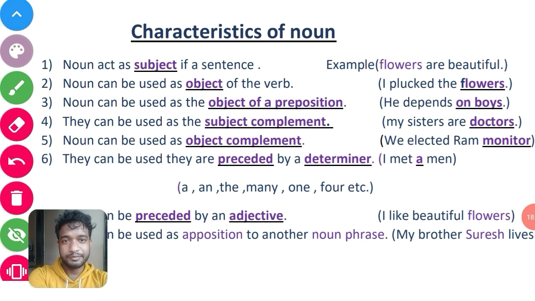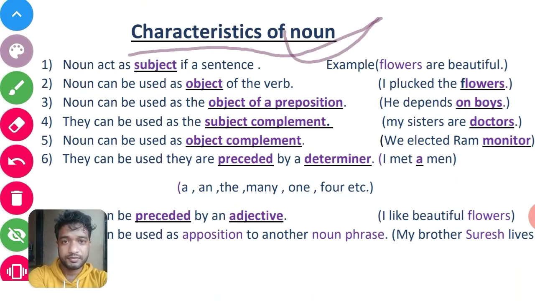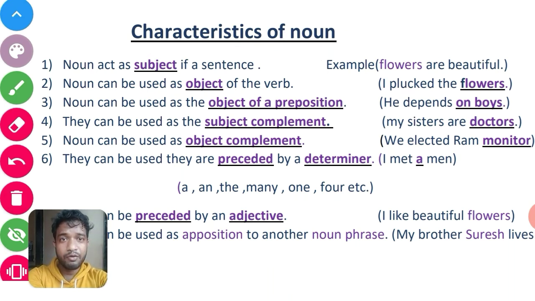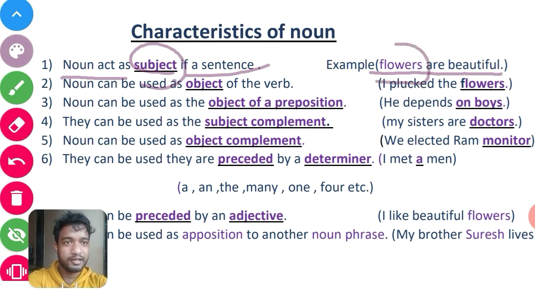We have seen some examples about noun phrases. Now let's learn the characteristics of a noun. What are the characteristics of a noun? Let's see. A noun acts as a subject in a sentence. Look at this example: Flowers are beautiful. You can see here the word flowers is the subject of this sentence. So the noun is used here as a subject.